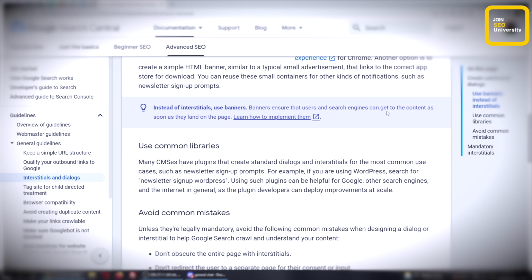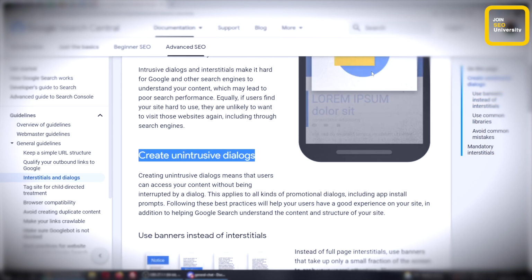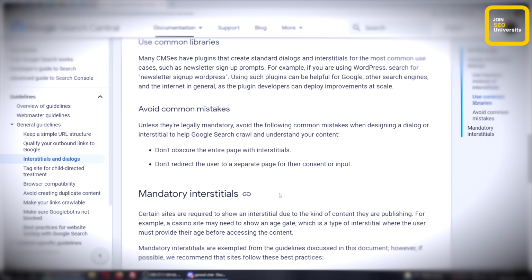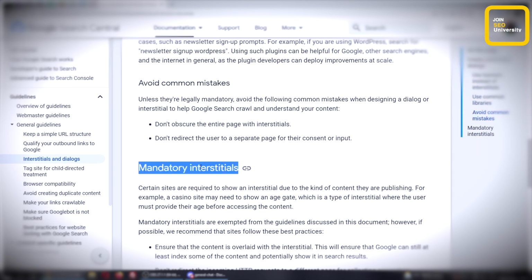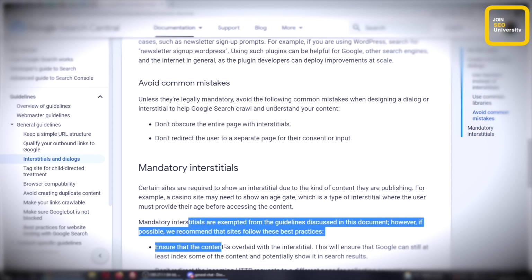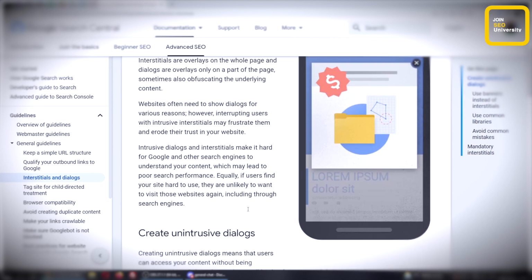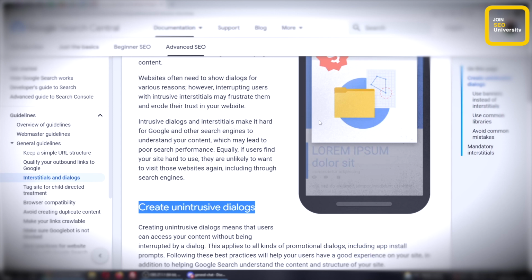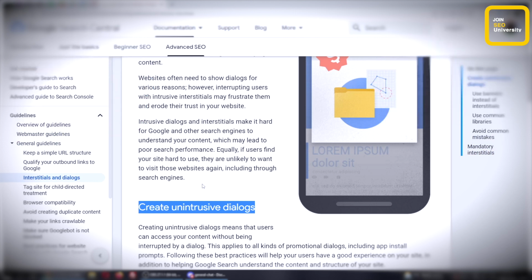Banners ensure that users and search engines can get to the content as soon as they land on the page. Also, the interstitial might block the content somehow and make it hard for the Googlebot to crawl that information. So unless it's a mandatory interstitial where you absolutely need to do that, and I would follow these guidelines for that, the question is, should you obey this recommendation from Google and create unintrusive dialogues, more like a banner than an interstitial? Is that true or lie? The answer is, bing, true. It's definitely true.